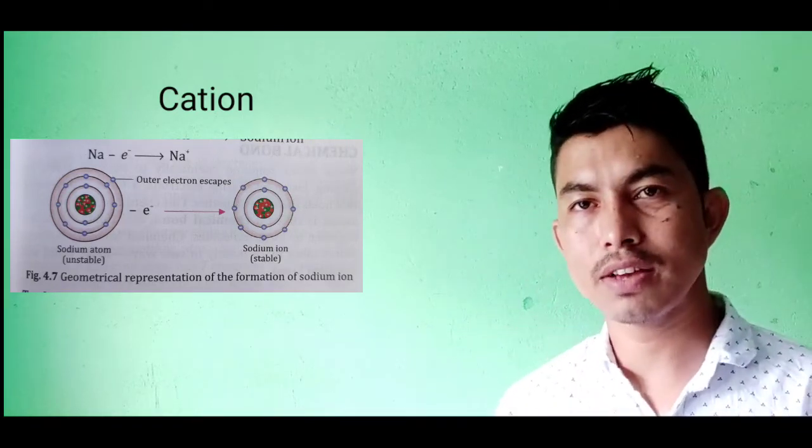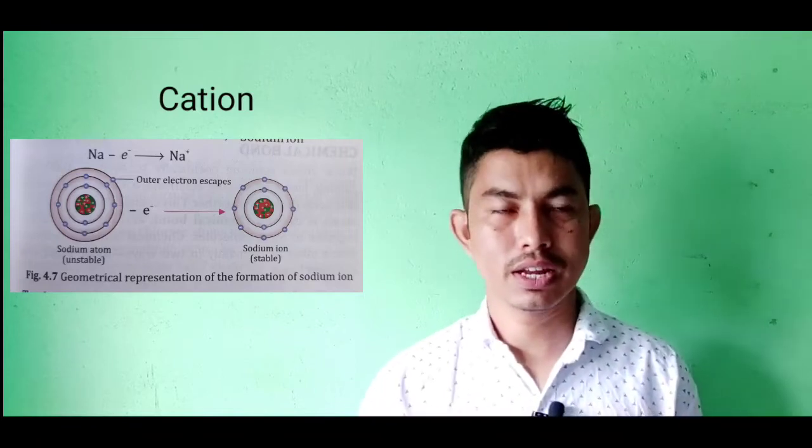A cation is the positively charged ion and an anion is the negatively charged ion. When are these ions formed? The ions are formed when an atom gains or loses an electron. When it gains an electron, it becomes negatively charged and is known as an anion, and when it loses an electron, it becomes positively charged and is known as a cation.